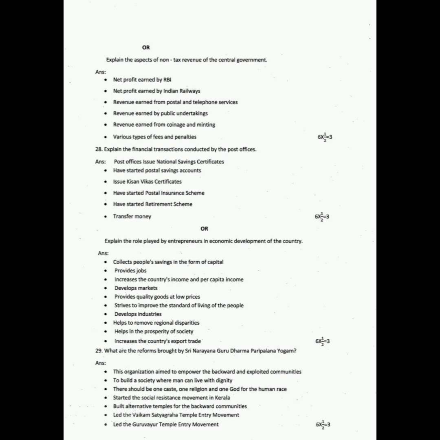Question 28. Explain the financial transactions conducted by the post offices. Answer. Post offices issue national savings certificates. They have started postal savings accounts, issue Kisan Vikas certificates. They have started postal insurance scheme. They have started retirement schemes and transfer money.